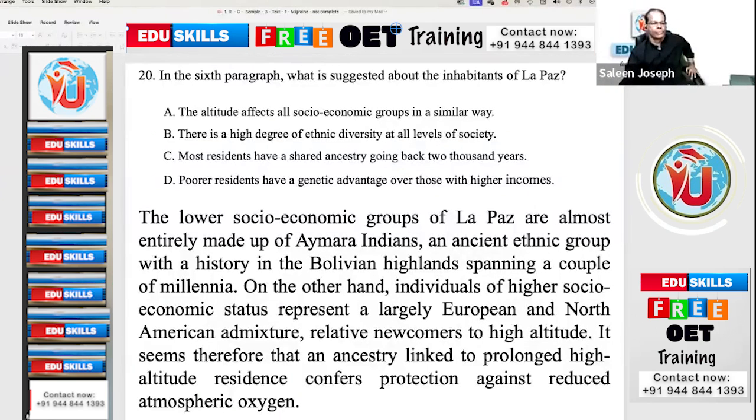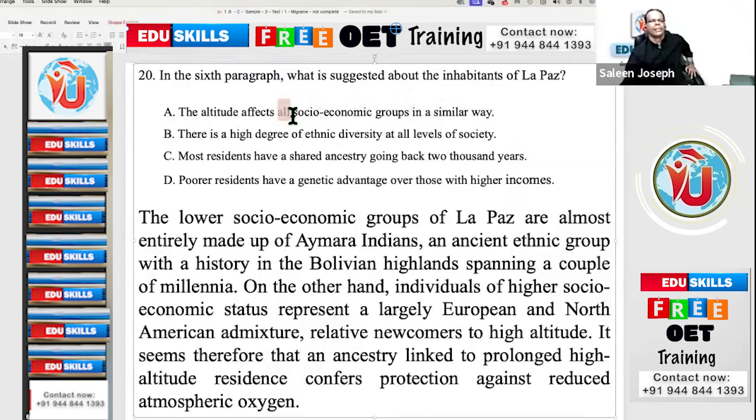D is the answer. Why? Option A has got an absolute, all, so I eliminated. And B also has got an absolute, all, eliminated. And C is not mentioned. Yes, beginners, all, only, no one, everyone, those are the absolutes. If absolutes appear, normally that option can be immediately eliminated.